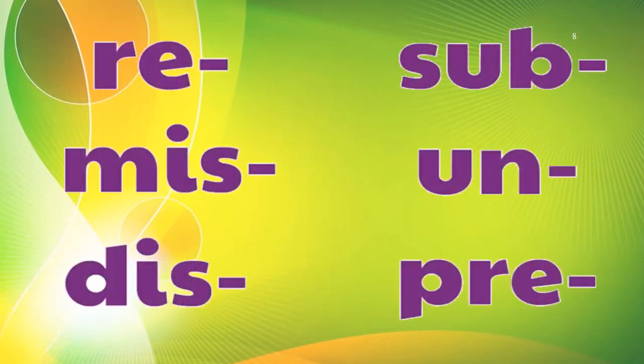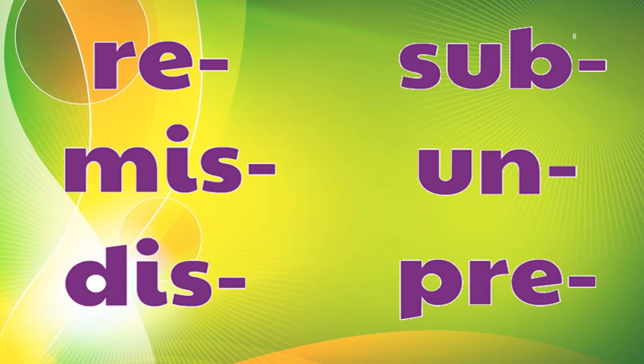See, on your screen you can see some group of letters and they are known as prefixes. Pre means before. We say pre-primary, preliminary. So pre means before. Here are some group of letters known as prefixes.